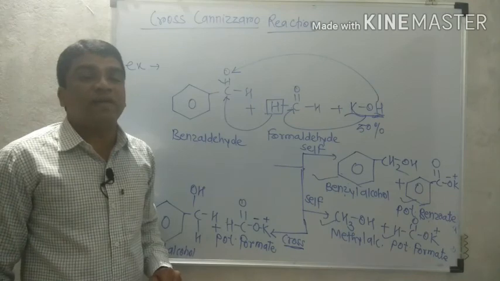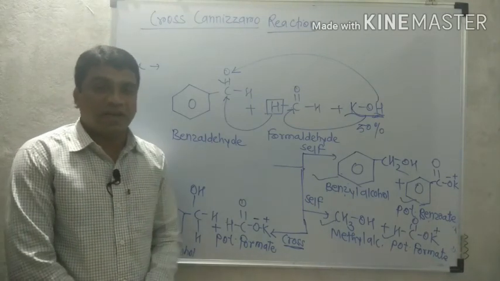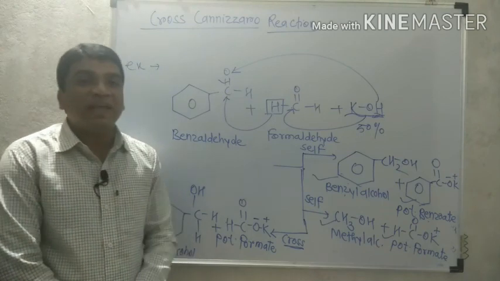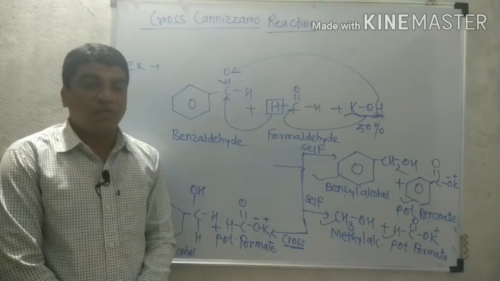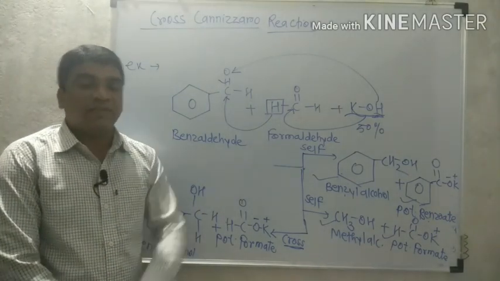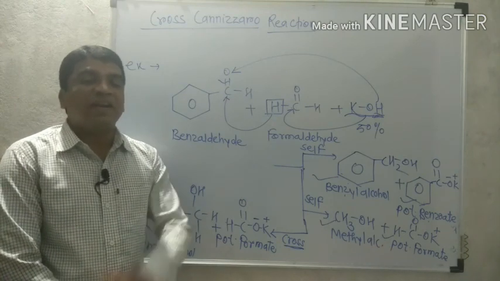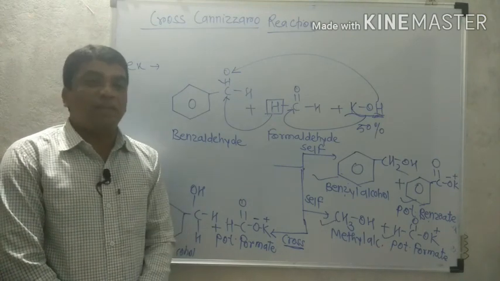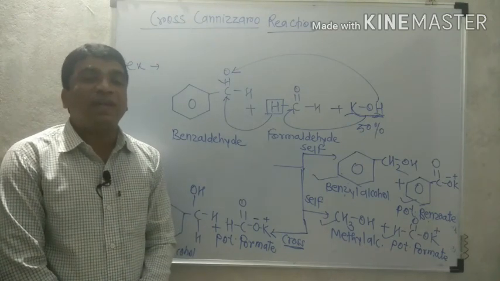Therefore, this is an important reaction. Now, after this Cannizzaro reaction, we have completed the part of aldehyde and ketone with their preparation, chemical properties, and physical properties. In the next video, we will discuss another important part of this chapter, that is carboxylic acid.